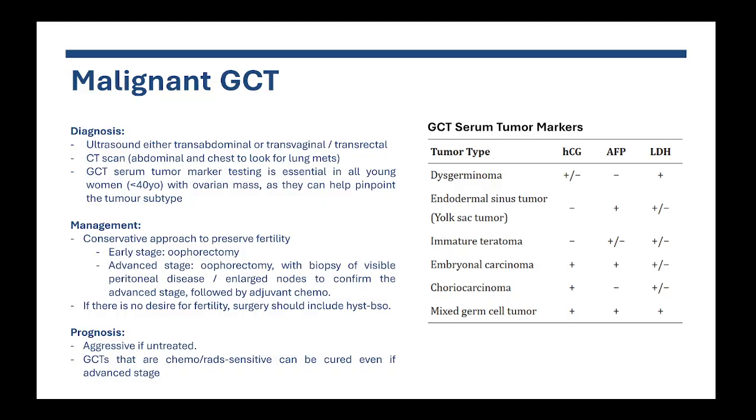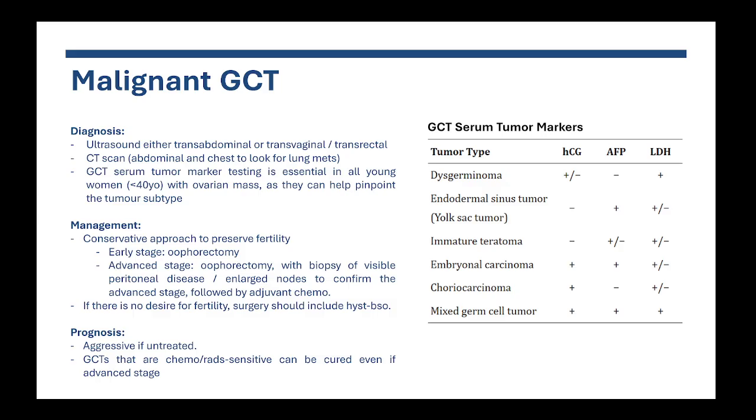Okay, we'll talk a bit about malignant germ cell tumors. How do we diagnose them? So ultrasound, either transabdominal or transvaginal, or transrectal for younger patients that are virginal, can be used to help in the identification of the ovarian lesion and qualify it. A CT scan can also be used to look for disease within the abdomen and also to look for metastasis